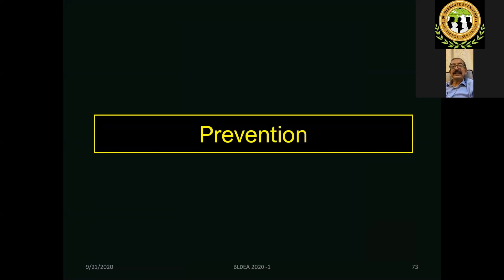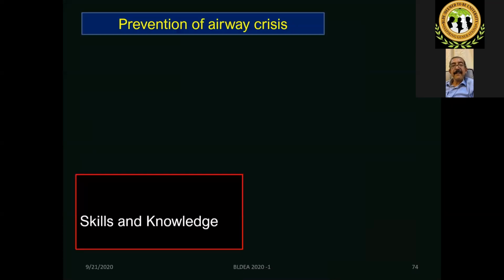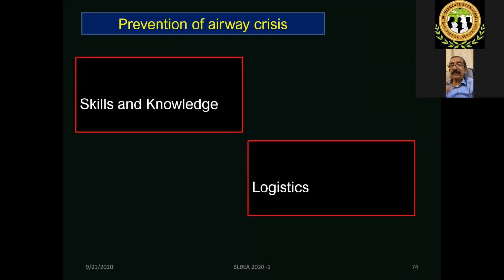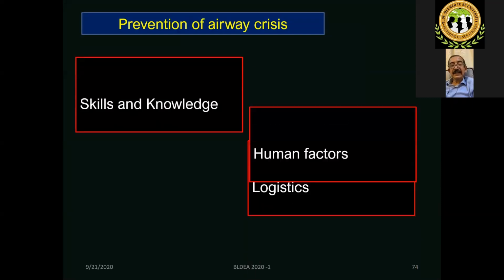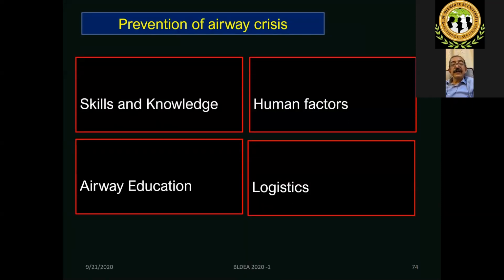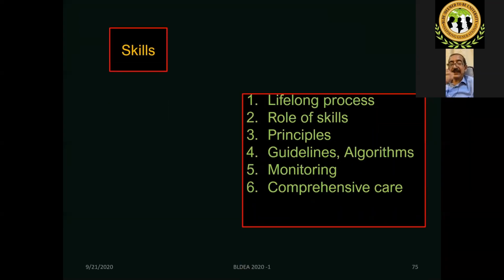So the last part is prevention of crisis. Very important part. Next. Prevention of airway crisis has four components. Next. Skill and knowledge, human factors, airway education, and logistics. All these things should be taken care of. Next. We'll quickly go through each of them.